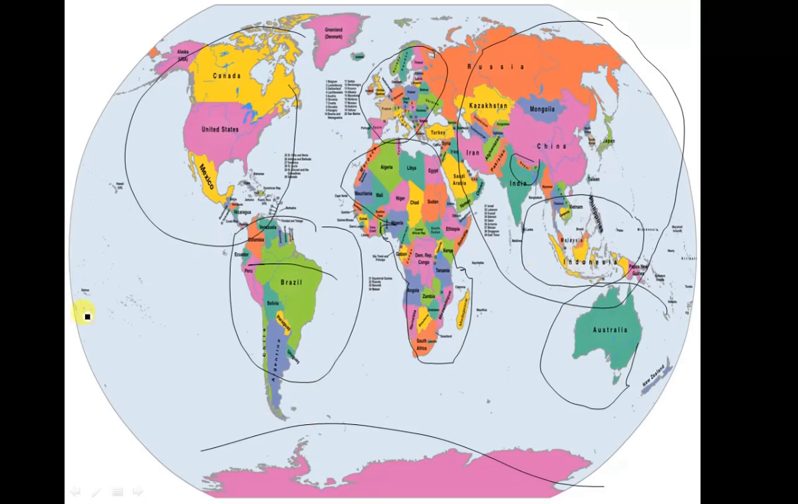Now let me show you the water bodies. Here is the Pacific Ocean. Then here is the Atlantic Ocean. This side is the Arctic Ocean, and the Indian Ocean is this side, and here is the Southern Ocean, that is the Antarctic Ocean.